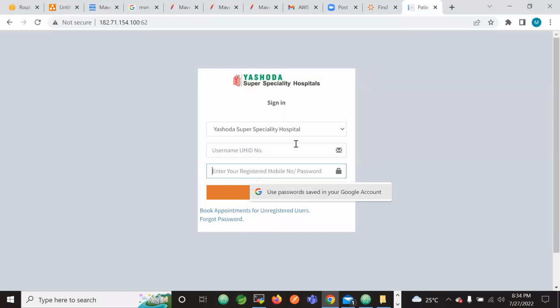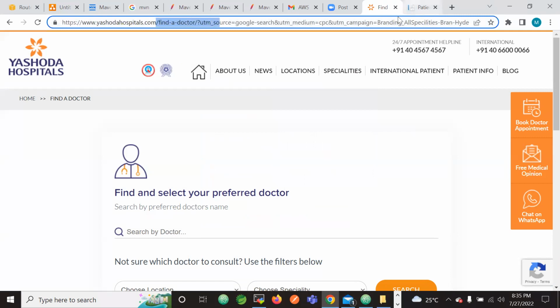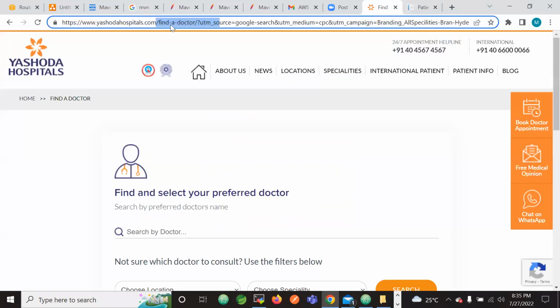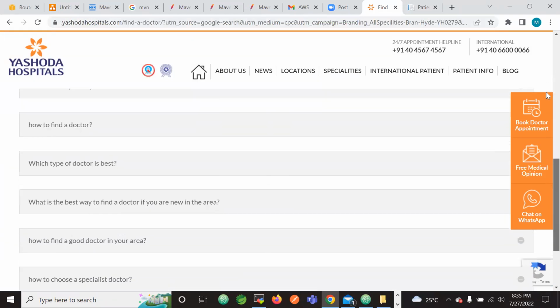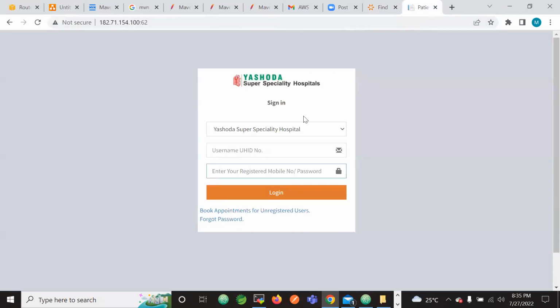So the main application is one, and there will be a cover page to the main application. This cover page is called a website, and this is called a web application. The difference is what? A website is just informative. It is just giving you the information. But a web application is informative plus it is interactive.